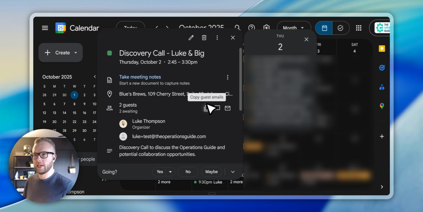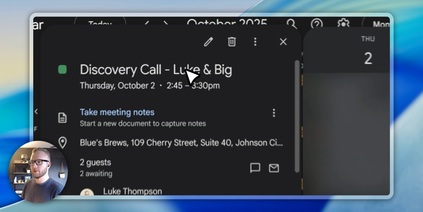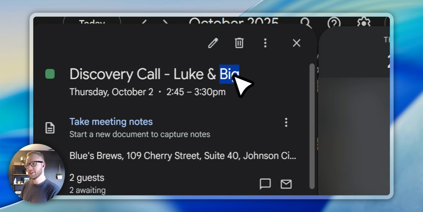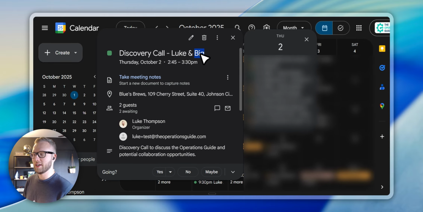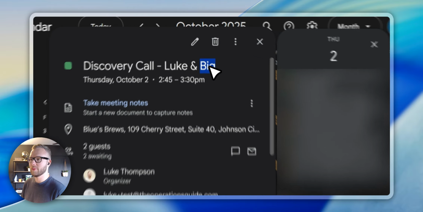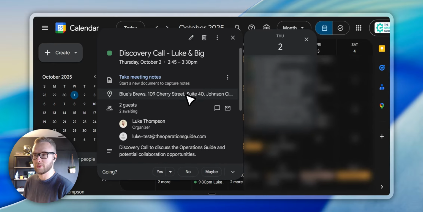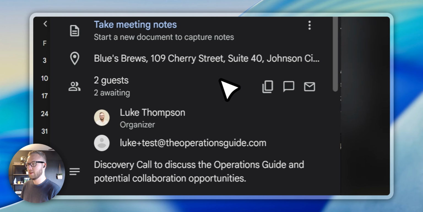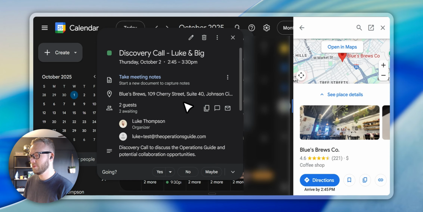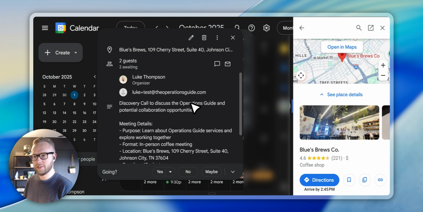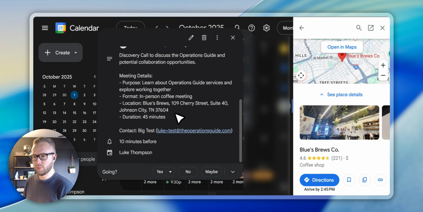So over on my Google Calendar, I can see that it's already been created over here. It has also pulled the name Big, since that was the first name, but we can give it a lot more free form in terms of if there's any specific parameters that we want it to include there. And we even have our little GeoMaps location because it's been added here. So this is pretty cool.